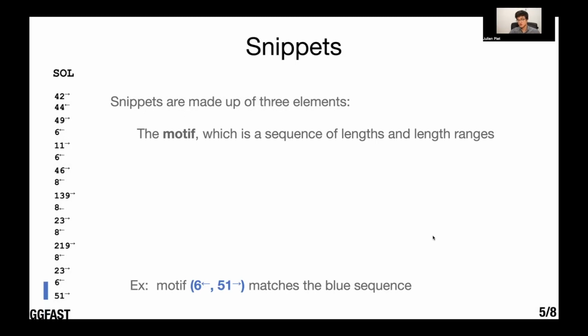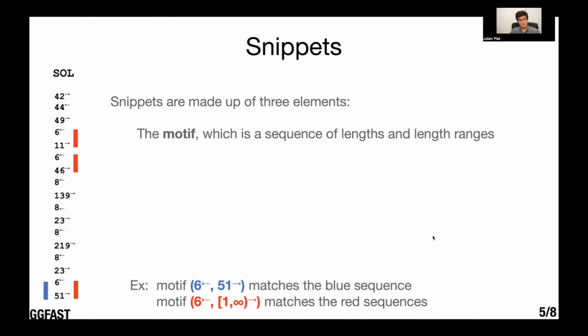However, GGFAST also supports length ranges. So for instance, a client packet of size 6 followed by any server packet matches all the red sequences. And the ability to support length ranges automatically, meaning we don't have to specify them ourselves, means that GGFAST can capture a wide variety of behavior that can be exhibited by complex protocols.